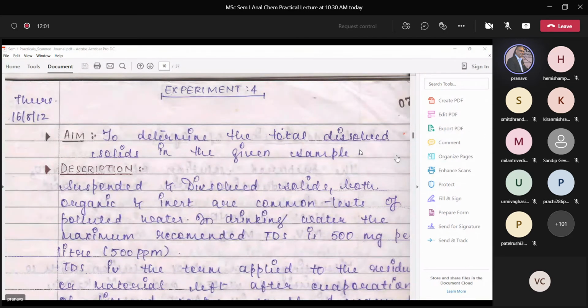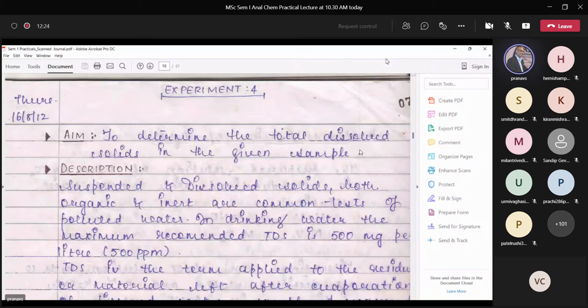You can have your own videos as well if you find. There are many other videos. Okay, total dissolved solids. It means there are so many solids which are dissolved in water. We want to find out that.